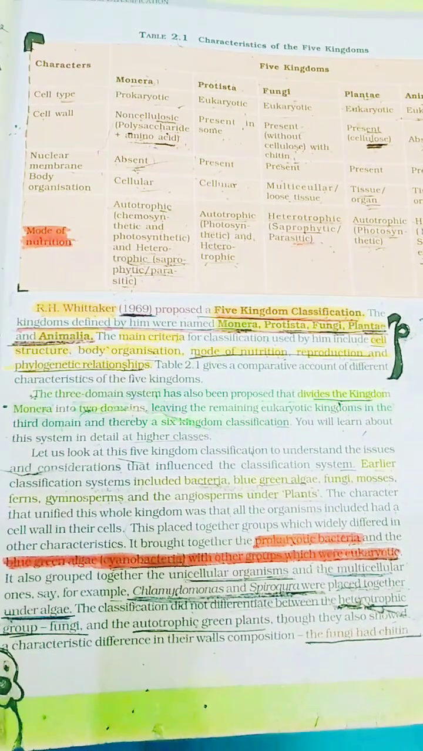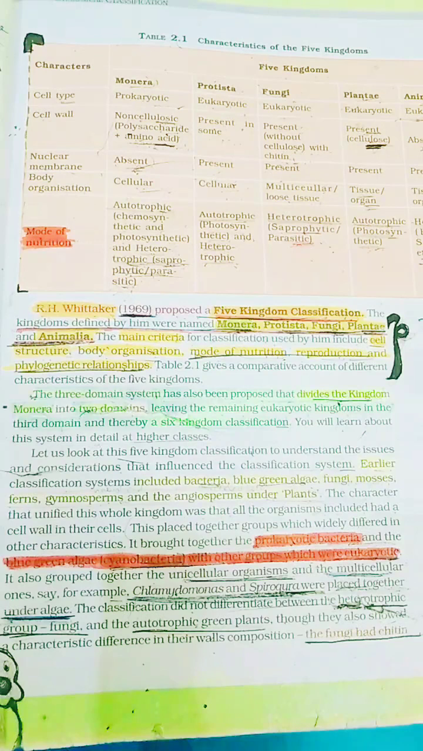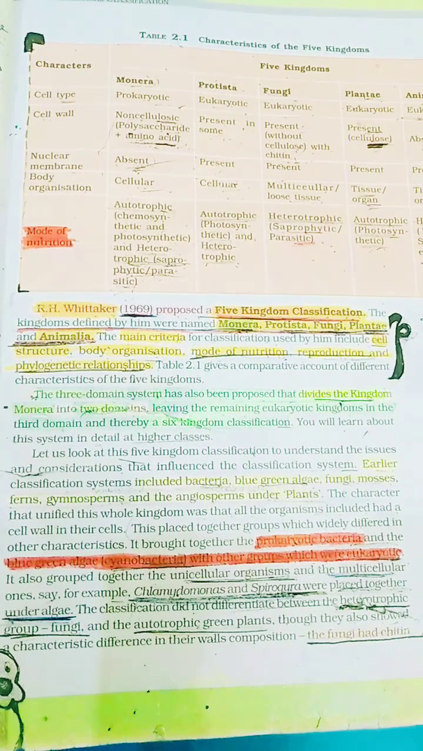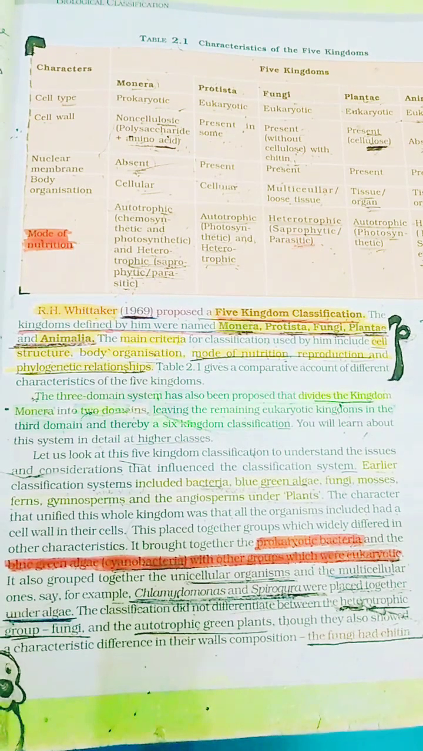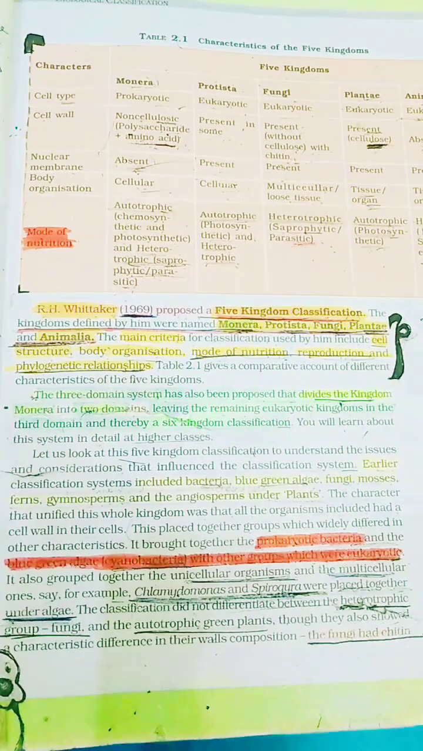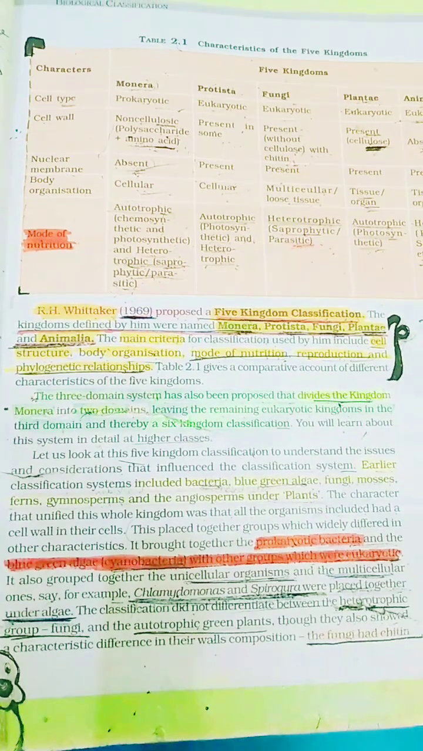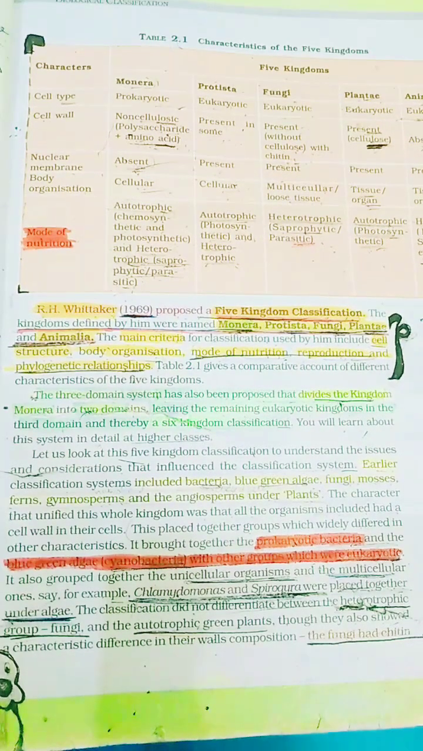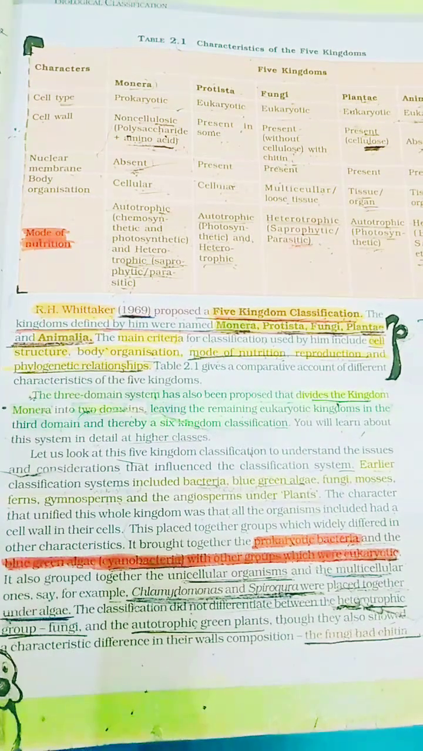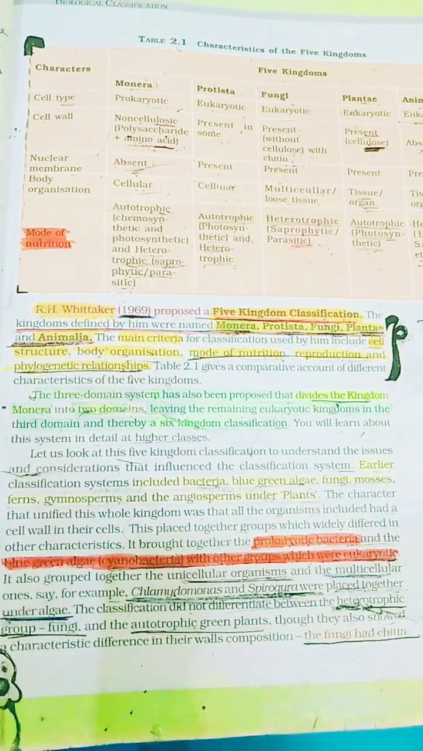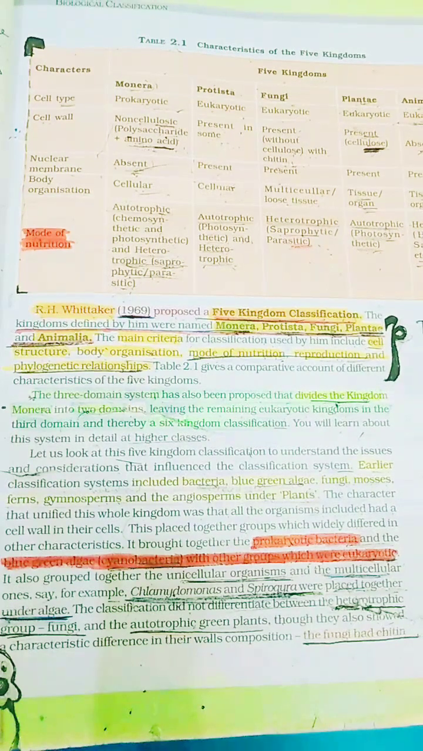For example, Chlamydomonas and Spirogyra were placed together under the algae. The classification did not differentiate between the heterotrophic group fungi and the autotrophic green plants, though they also showed a characteristic difference in their wall composition. The fungi had chitin in their walls while the green plants had a cellulosic cell wall. When such characters were considered, the fungi were placed in the separate kingdom Fungi.